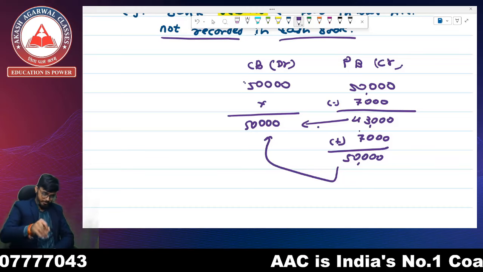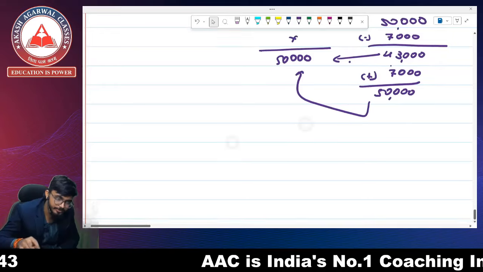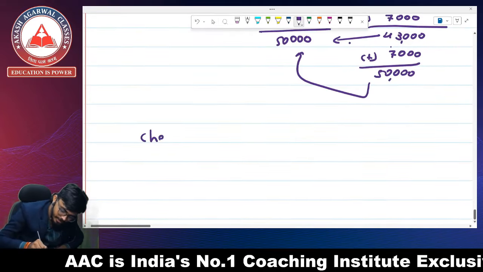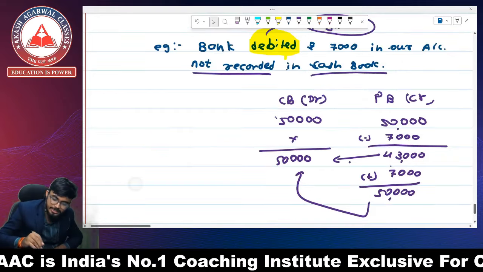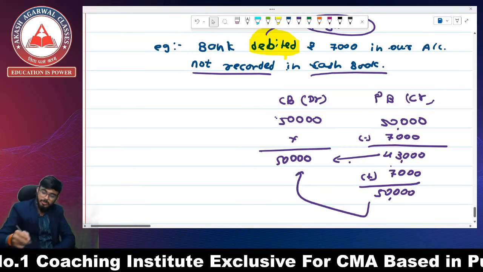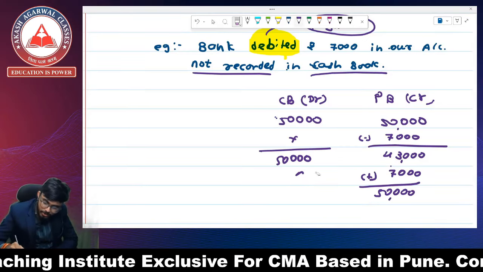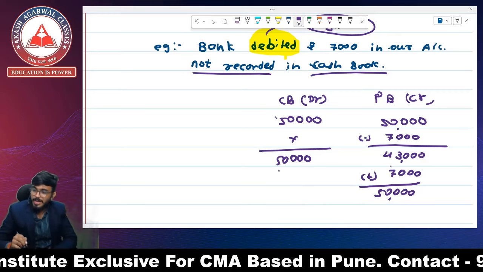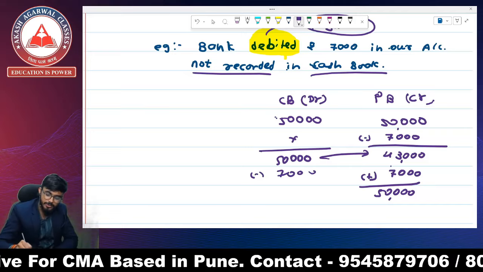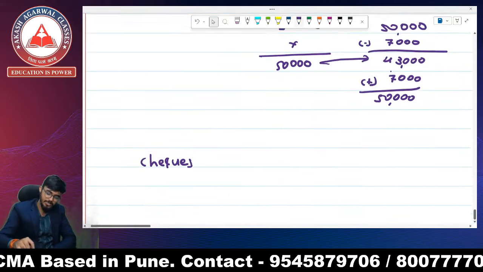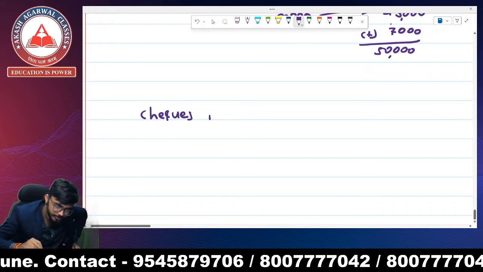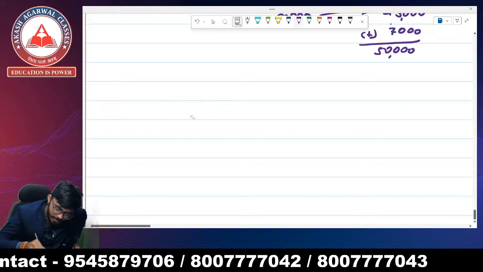Okay. Another example. You can try this same question with the starting point as cash book. If the starting point is cash book, what are we going to do? There is a balance of 50,000. We have to reach 43,000. So we are going to reduce 7,000 from 50,000. So you can try this also. Write it down. Next example.